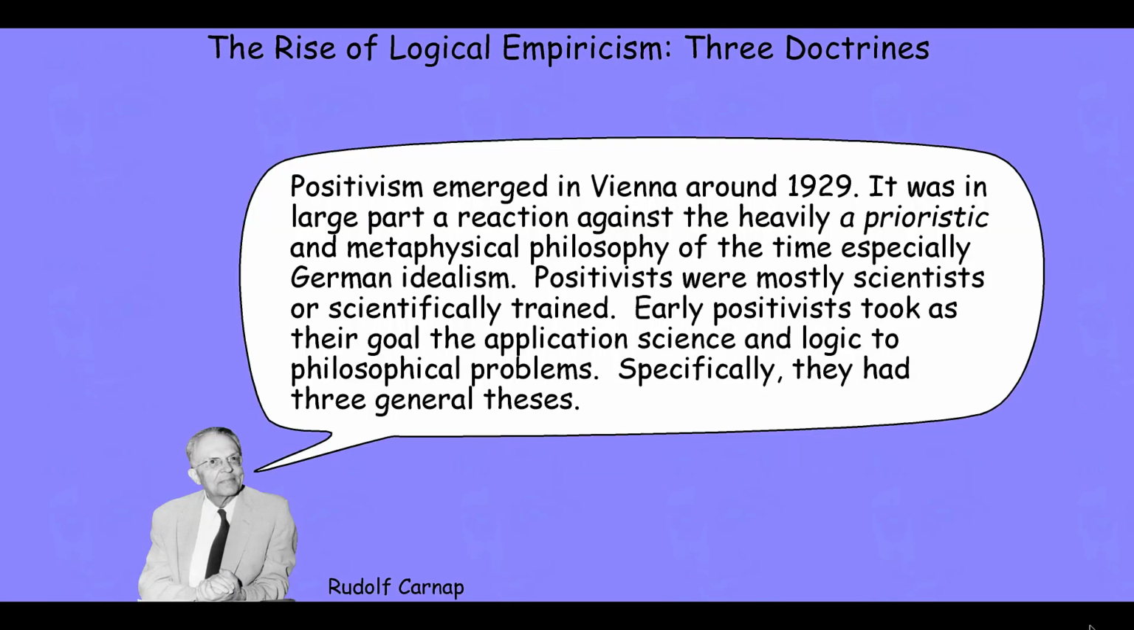Positivism emerged in Vienna around 1929. It was in large part a reaction against the heavily a prioristic and metaphysical philosophy of the time, especially German idealists. Positivists were mostly scientists or scientifically trained philosophers. Early positivists took as their goal the application of science and logic to philosophical problems. And specifically, early positivists had three general theses and were primarily located in two major areas. There was the Vienna Circle and the Berlin Circle.